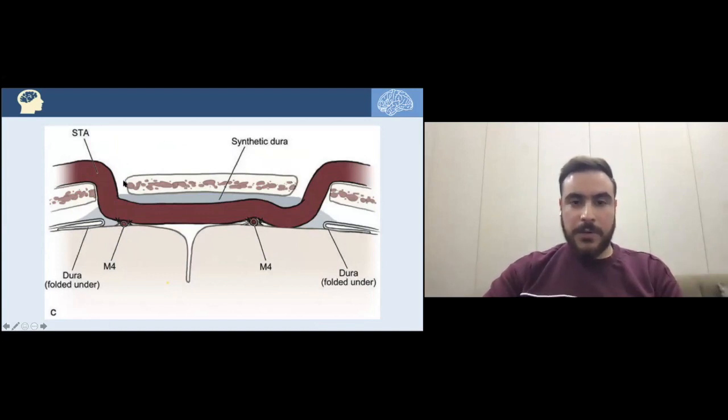And after putting the bone flap, you can see how generous openings are left to prevent kinking as the STA enters and exits the skull.